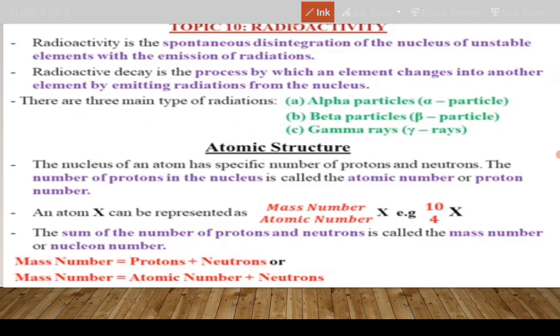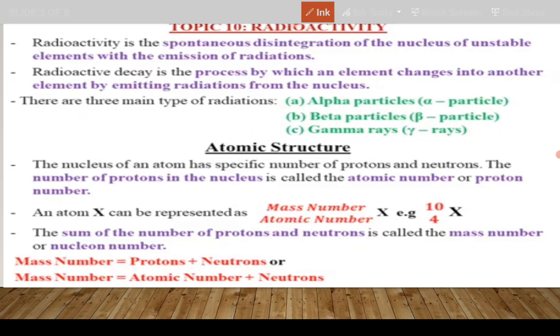Like you'd say the number of students in your class, it's fair also to call that number student number, isn't it? But here we're not talking about students, we are talking about protons. Therefore, it is called proton number or atomic number.